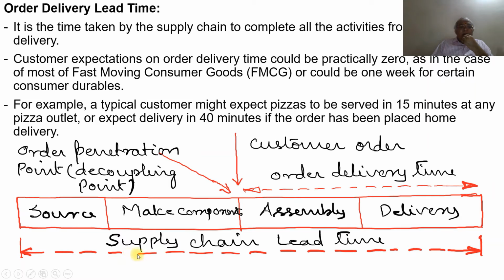So this is what is called the supply chain lead time, the total lead time. What is the supply chain lead time? The lead time from placing the order to the delivery is called the supply chain lead time.